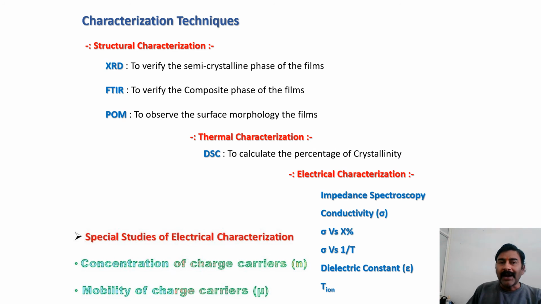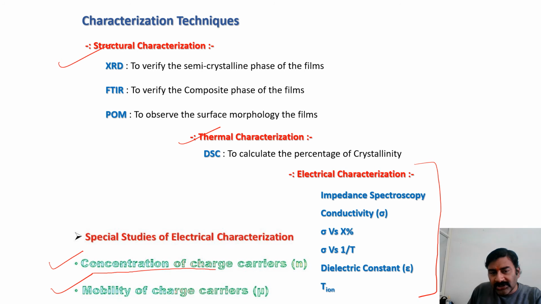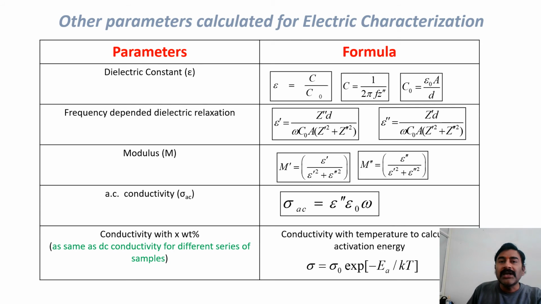C60. Now, in the part of characterization, we did structural characterization and thermal characterization. In the present presentation, I am concentrating more on the electrical characterization. Within that, I am more interested in the concentration and the mobility of charge carriers. We calculated the concentration of charge carriers by 3 different theoretical models to support our claim. These are the few parameters which we have taken from the electrical impedance spectroscopy data, EIS. We have taken the data from EIS and calculated all these.